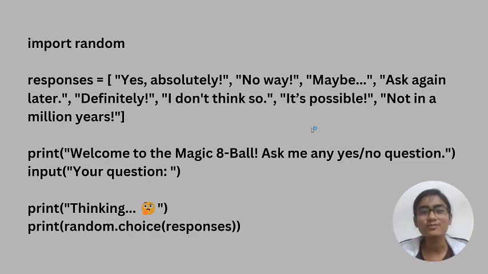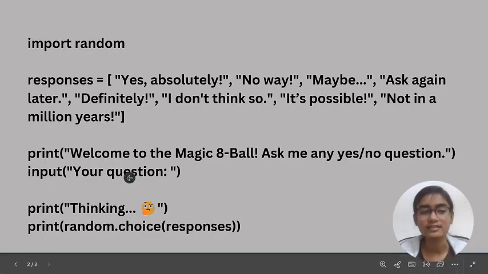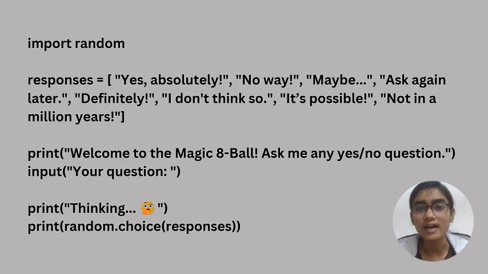Okay, so what are these? These are responses. Then I have written print, welcome to the magic 8 ball, ask me any yes no question. When we write this code, what our computer will first do is print a statement on the screen: welcome to magic 8 ball, ask me any yes no question. Then I have written input your question, which means your computer asks you what your question is.